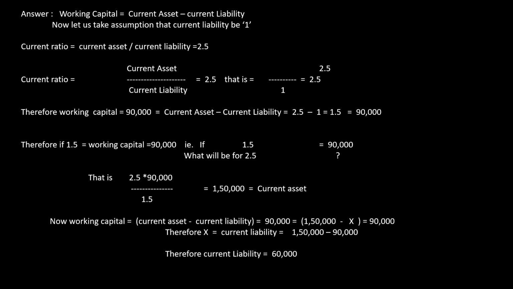Now we will cross multiply. If 1.5 is 90,000, what will be for 2.5? Therefore, 2.5 into 90,000 divided by 1.5. The answer will be 1,50,000. That is my current asset. Once I know the current asset, I will substitute in the working capital formula. Current asset 1,50,000 minus current liability X equals 90,000. So X is 1,50,000 minus 90,000, which gives me 60,000. That will be my current liability. Now we'll go to the next slide.